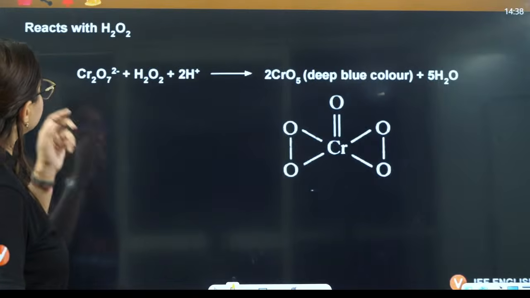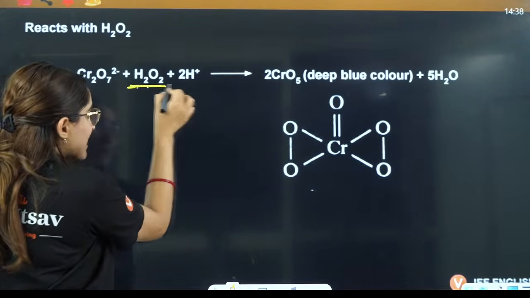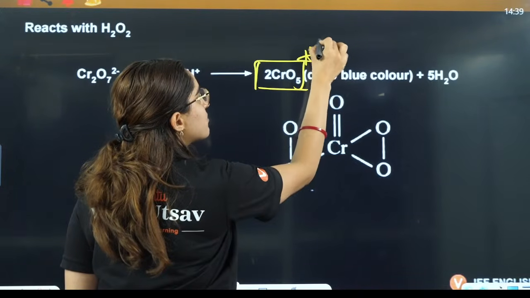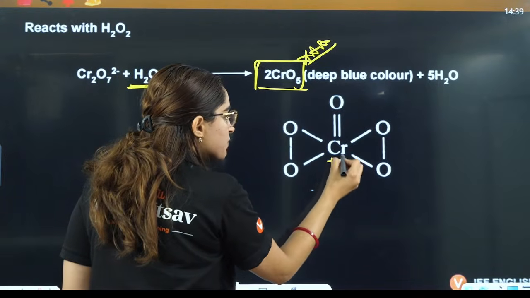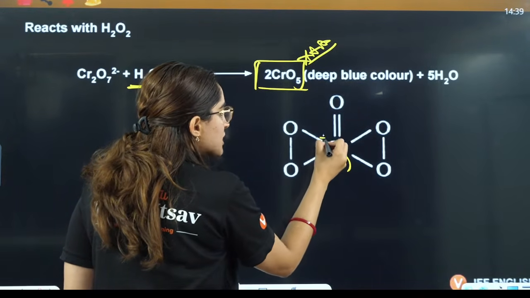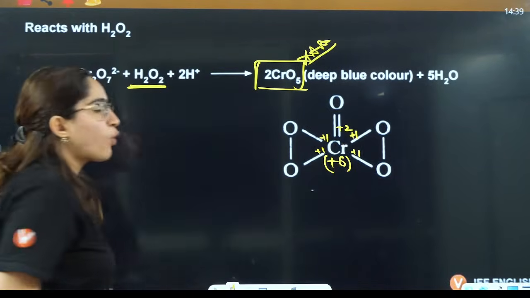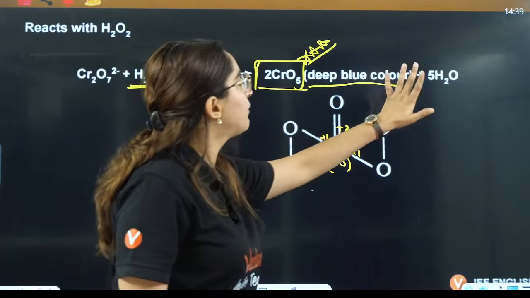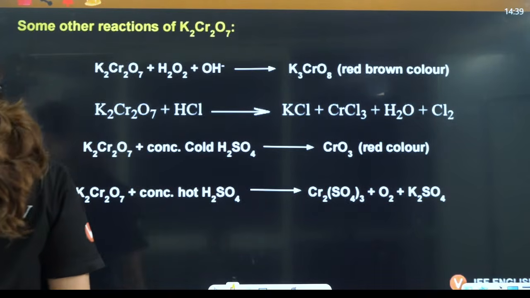Then we say potassium dichromate with peroxide in acidic medium gives you CrO5, which has a butterfly-like structure. In this case it has a +6 oxidation state: +1 here, +1 here, +1 here, +1 here, +2 here. So in total +6 oxidation state, and it exists in deep blue color, right? Okay, it has a butterfly-like structure.